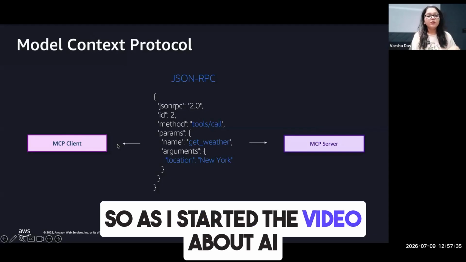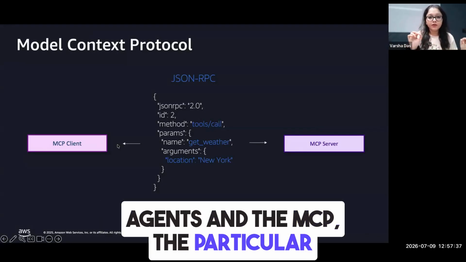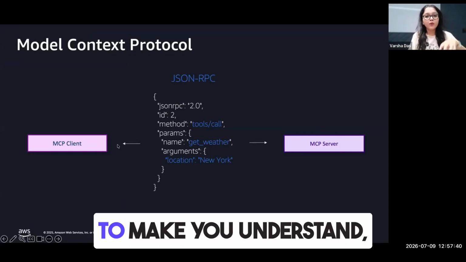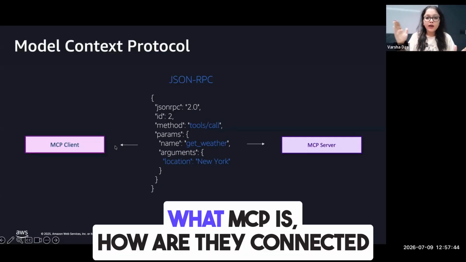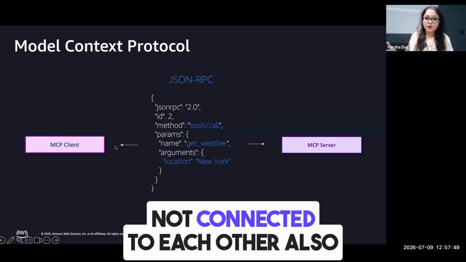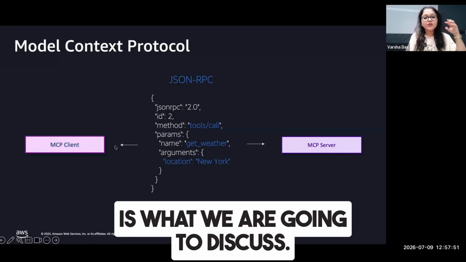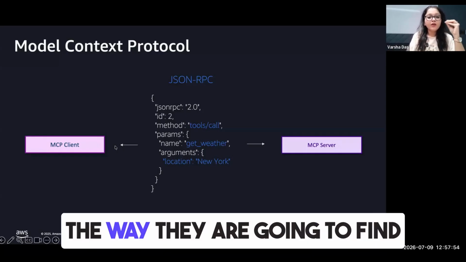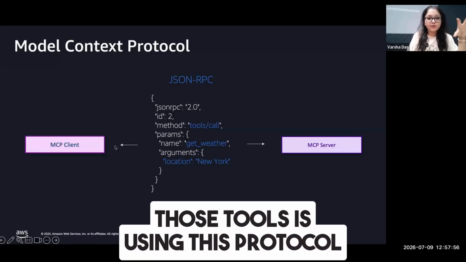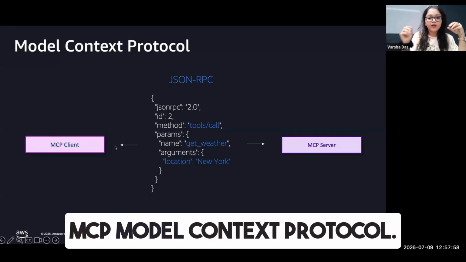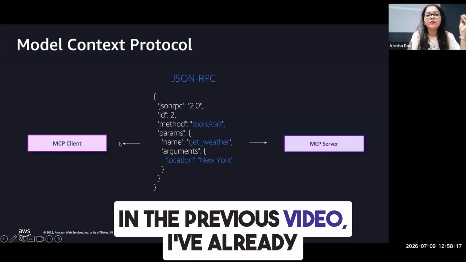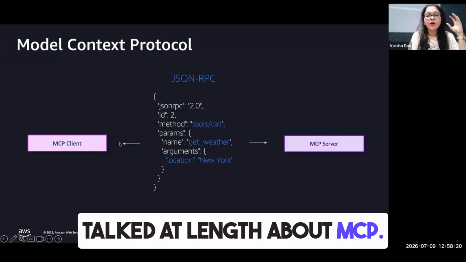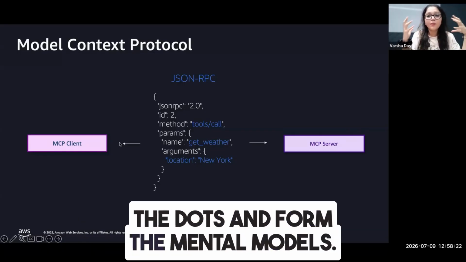So as I started the video with the statement about AI agents and MCP, what I am trying to make you understand right now is the mental model: what an AI agent is, what MCP is, how they are connected to each other, and how they are not connected to each other also is what we are going to discuss. So an agent needs tools. The way they are going to find those tools is using a protocol like MCP, Model Context Protocol. It is a standard that will let agents discover and invoke tools. In the previous video, I've already talked at length about MCP. Now we are just trying to connect the dots and form the mental models.